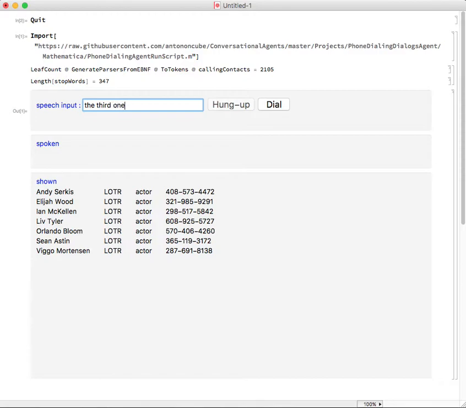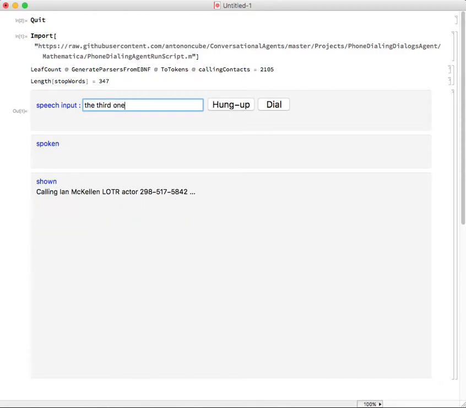Now this command, the third one, corresponds to touching the screen, if we have a touch screen, and selecting manually with our finger the third contact. But in this agent, all interaction with the outside world is done through natural language commands.